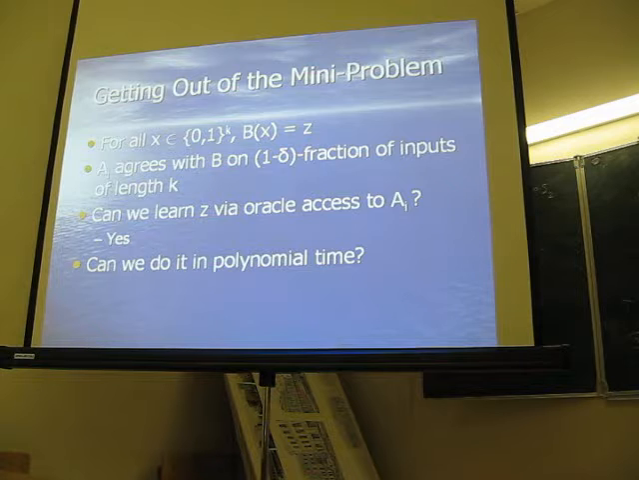Okay? And the remaining question is the simplest possible error correction code. Yeah, it's just repetition code. Right, you're absolutely correct. And the only question is, can we do it in polynomial time?